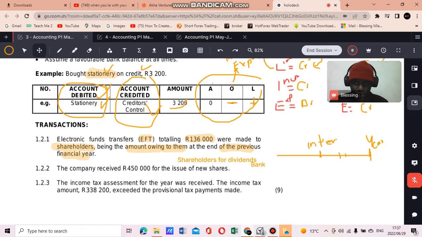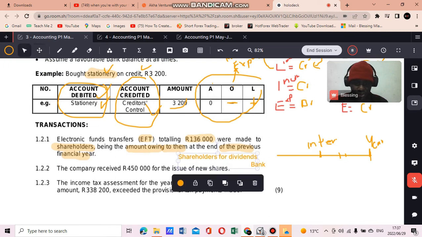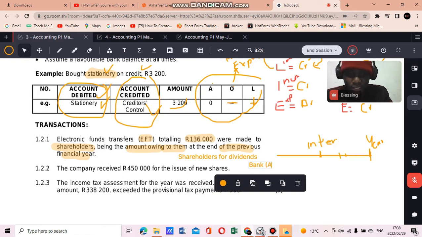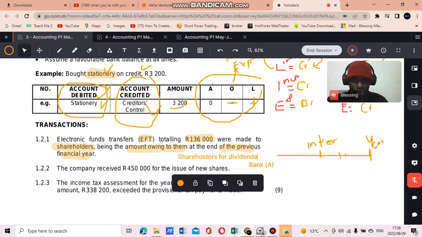So now we've identified the 2 accounts that are affected by this transaction, right? Which is your shareholders for dividends, and we also have bank because money is leaving our bank account, right? So let's classify these accounts. Bank, it's an asset. Since I said cash, it's an asset. So bank, it's always an asset account. And shareholders for dividends is a liability. I've explained why: these are the dividends we declared in the previous financial year, and then we had a liability to pay this to shareholders. We're owing shareholders this money, right? So this is called shareholders for dividends, which is a liability.